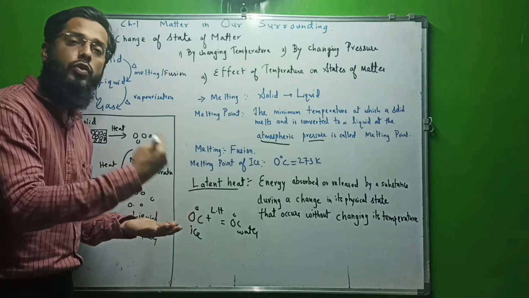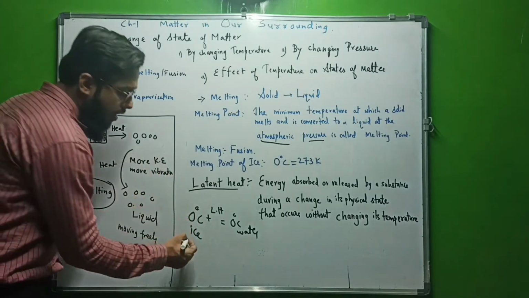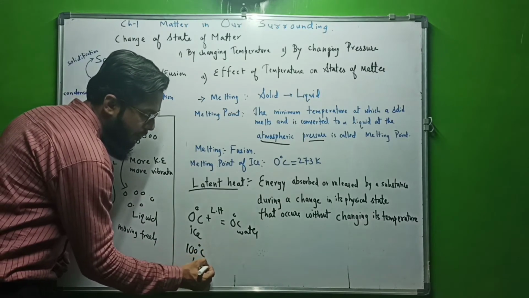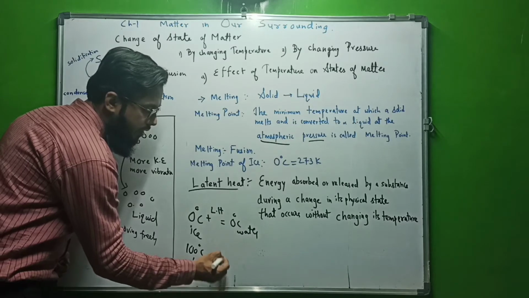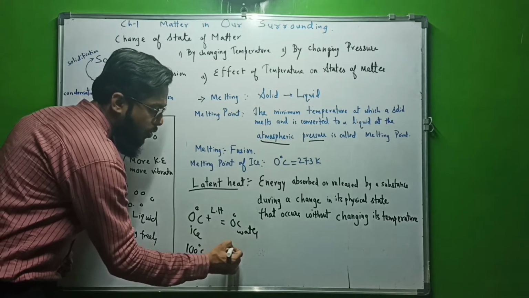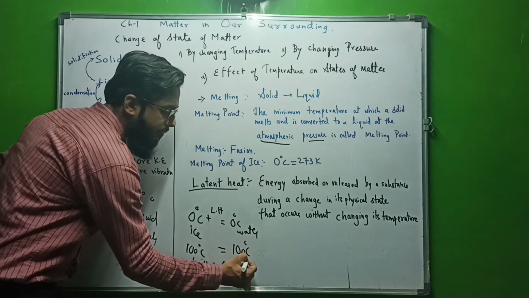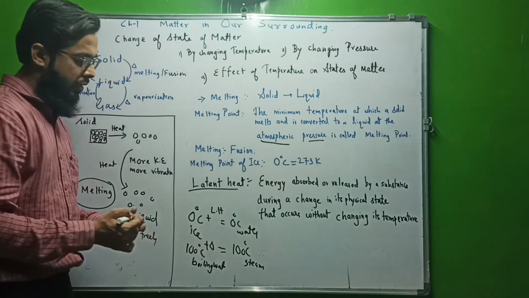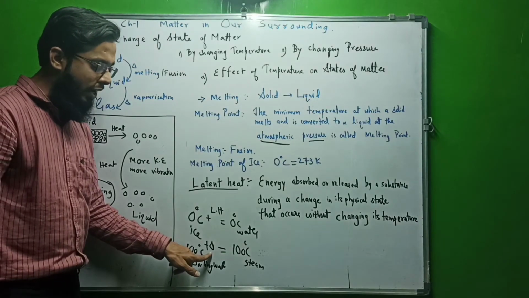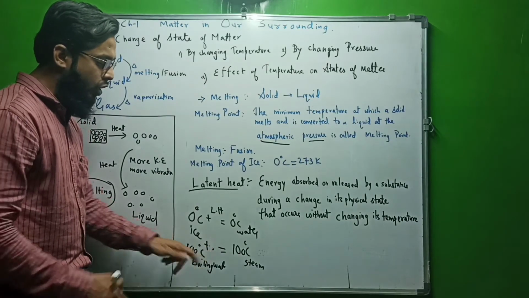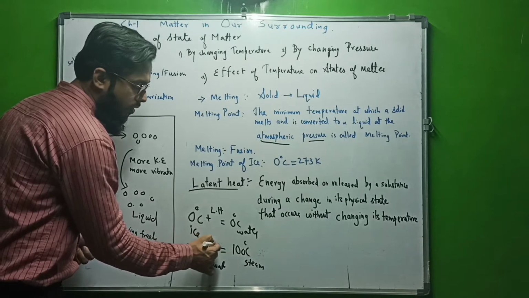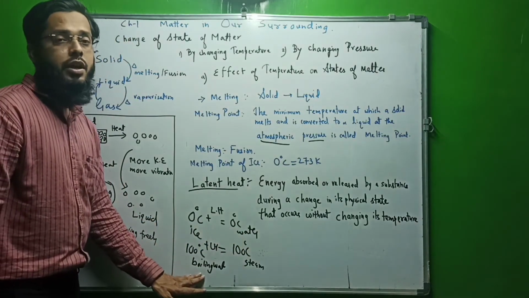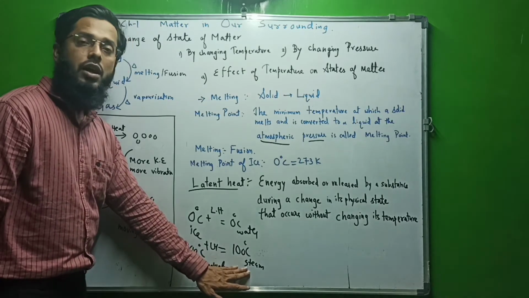For liquid to gaseous state, 100 degree boiling water, and to 100 degree steam. 100 degree boiling water will also require some amount of latent heat to get converted into 100 degree steam. बॉइलिंग वाटर का टेम्परेचर 100 डिग्री सेंटीग्रेड, स्टीम का टेम्परेचर 100 डिग्री सेंटीग्रेड.